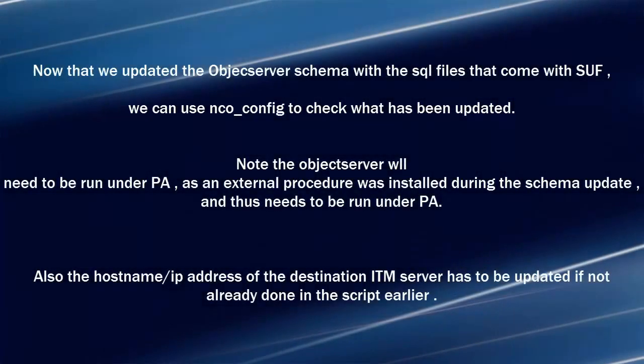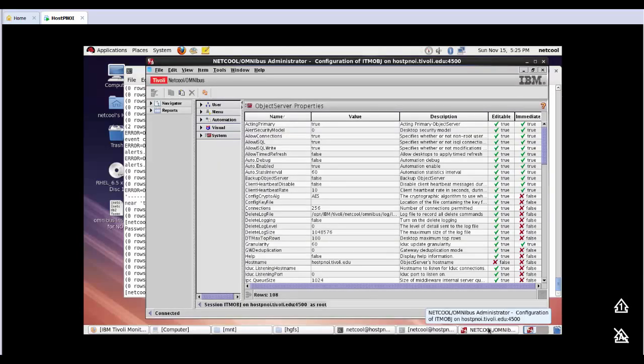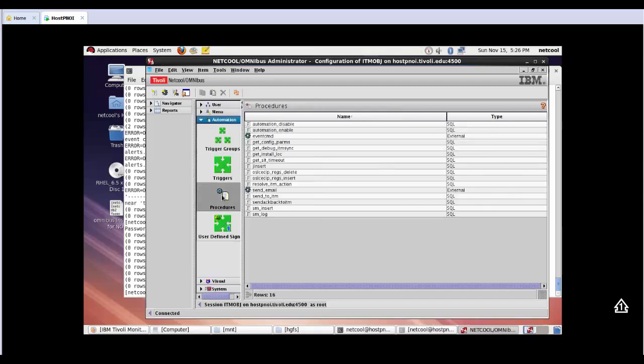Okay, so now we have executed the SQL scripts that come with a situation update forwarder onto our Omnibus object server. We can check our ITM object server to confirm that those updates have been made. So if we go in and we navigate first of all to procedures, you will see an event command procedure has been added,